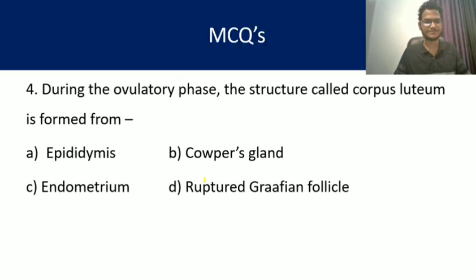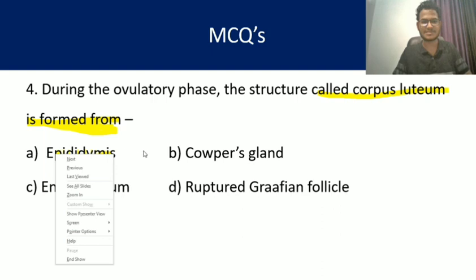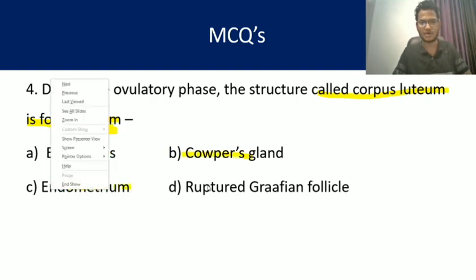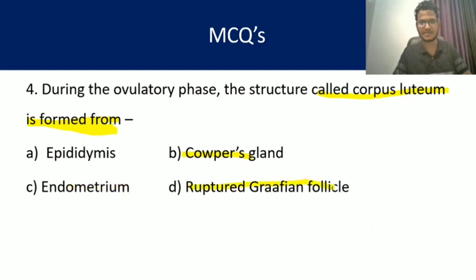Question number 4. During the ovulatory phase, the structure called corpus luteum is formed from which part? Epididymis, Cowper's gland, endometrium, or ruptured Graafian follicle.